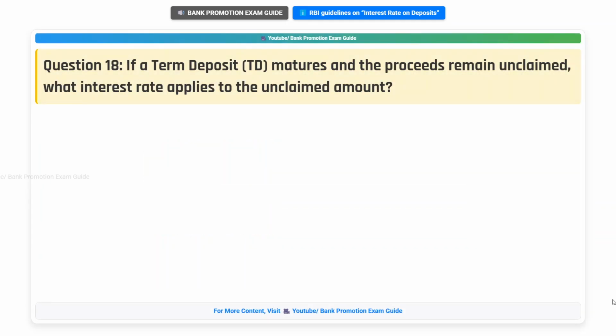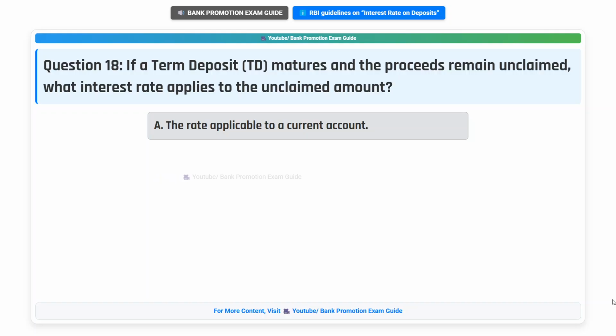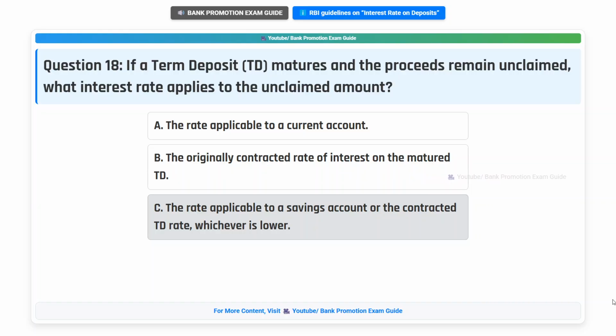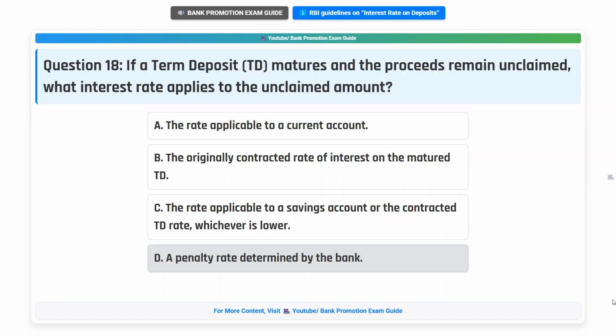Question 18. If a term deposit, TD, matures and the proceeds remain unclaimed, what interest rate applies to the unclaimed amount? Option A. The rate applicable to a current account. Option B. The originally contracted rate of interest on the matured TD. Option C. The rate applicable to a savings account or the contracted TD rate, whichever is lower. Option D. A penalty rate determined by the bank. Think the answer.